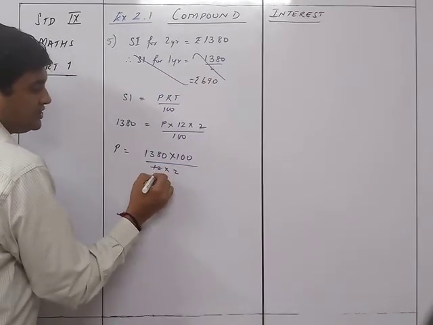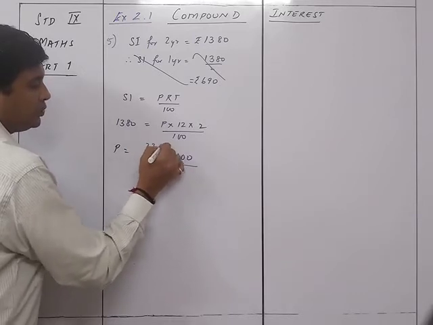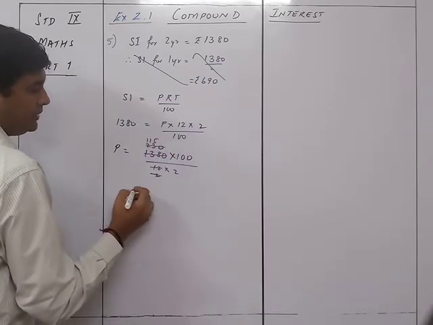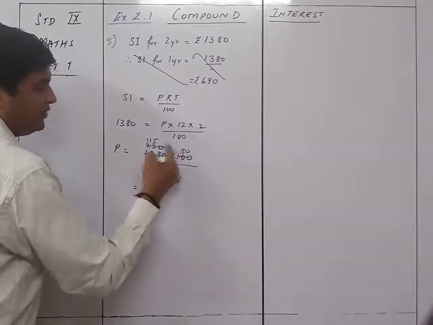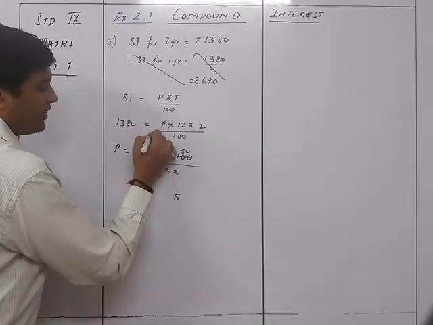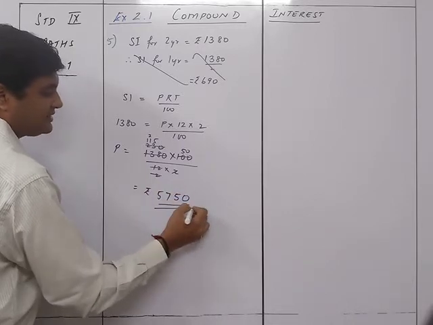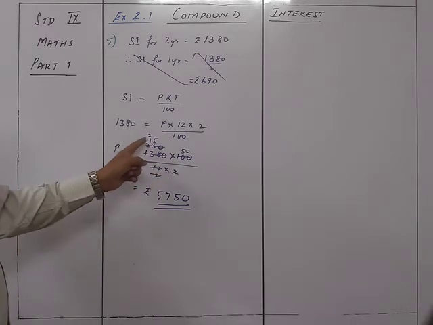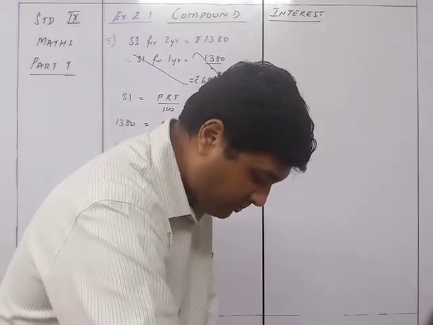So 6 2s are 12, and 230. Okay, so this will give you 115 and then this will give you 50. Accordingly, it will be rupees 5 5s are 25, 5 and the 5, 6, 7, 5 and the 5 and then 0. So 5,750 rupees is the sum. That is question number 5.